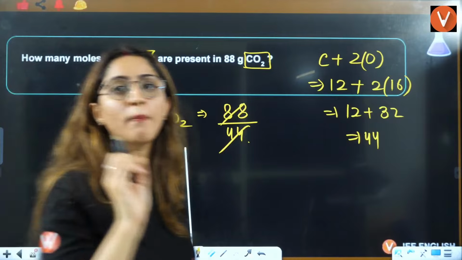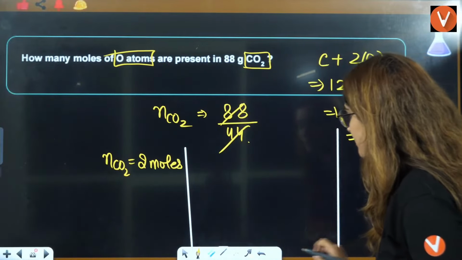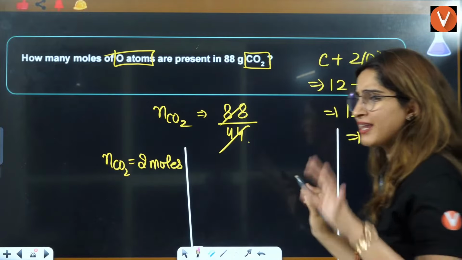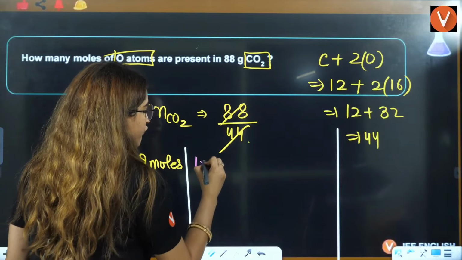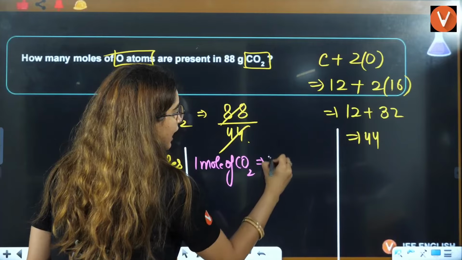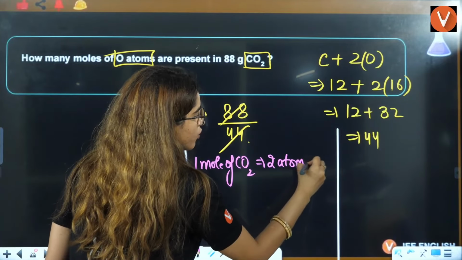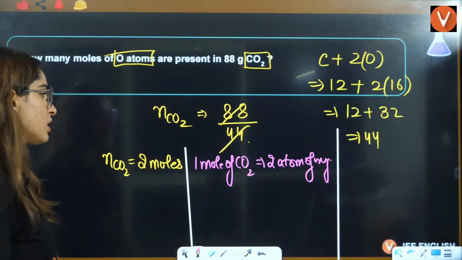Now you have to apply the unitary method here. Students, how to apply the unitary method here? Very simple. You will say that 1 mole of CO2, if you take 1 mole, it has 2 atoms of oxygen, right?